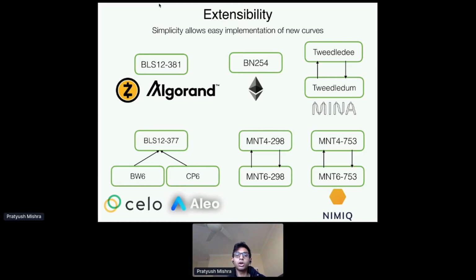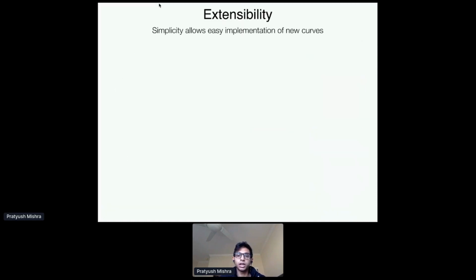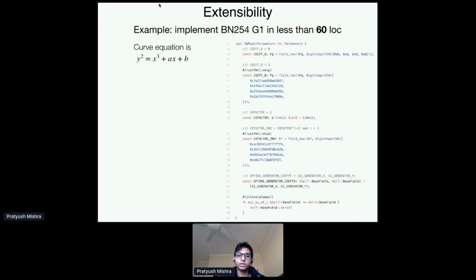The nice thing is that for all of these curves, the corresponding implementation looks basically just like this previous slide here. It's just the 60 lines of code. That's all you need to do.